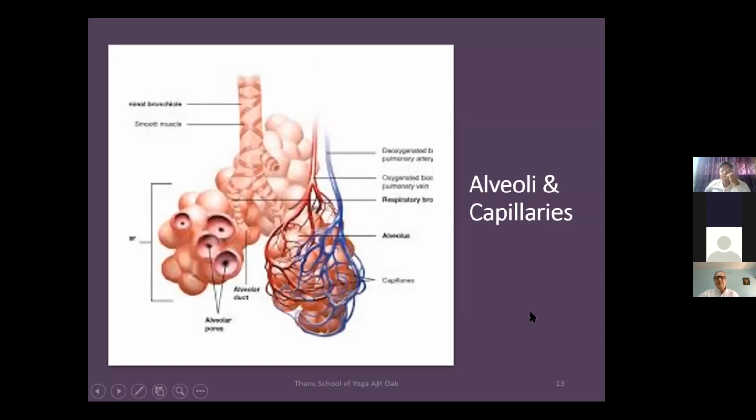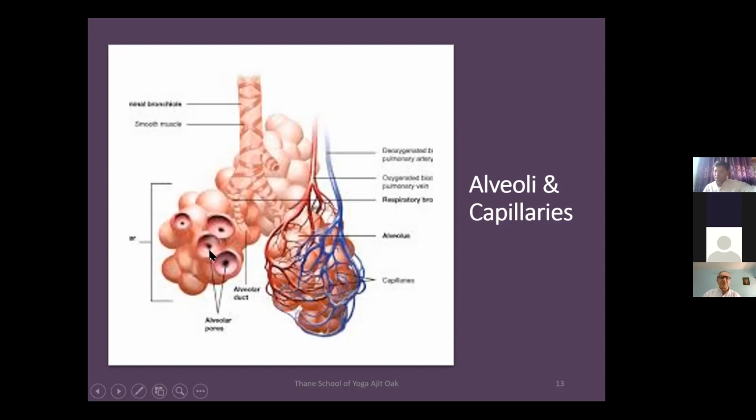Now we'll go to the respiratory system itself. This is the critical part of the lungs called alveoli. As we have discussed, there's a trachea, then bronchi, bronchioles, and at the tip of the bronchiole there are sac-like structures called alveoli.